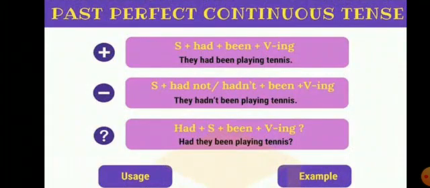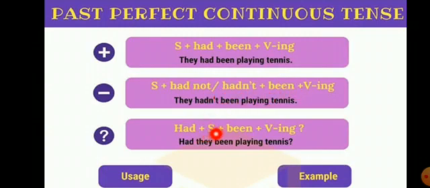See here the formation of the sentence: subject plus had been. The helping verb will be had been, then the first form of the verb plus ing plus object. So here, they is the subject, had been is the helping verb, playing, then tennis. This is the positive or declarative sentence. If we come to negative, first the subject, the helping verb, and just after the helping verb we put not. Here, had not been playing tennis. Just after the helping verb we have to put not.